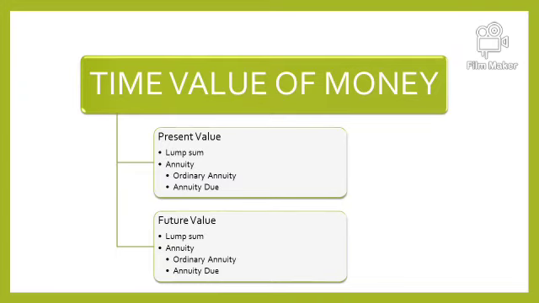If I'm investing at the end of the year, every year 5,000, it is ordinary annuity. But if every year I'm investing in the beginning of the year, it is annuity due. So this is the meaning of lump sum, annuity due and ordinary annuity.